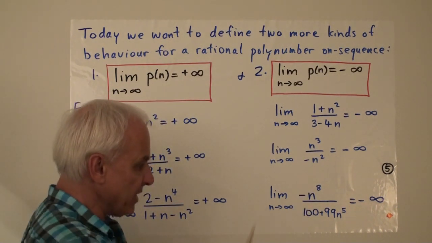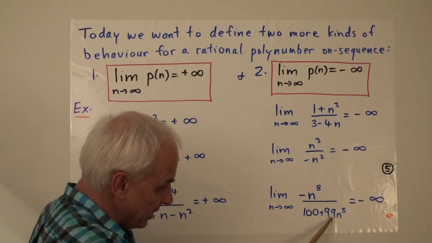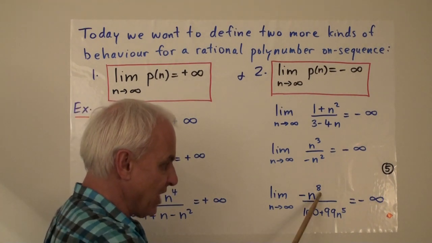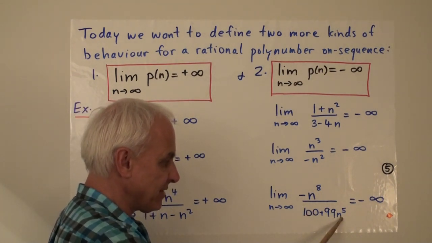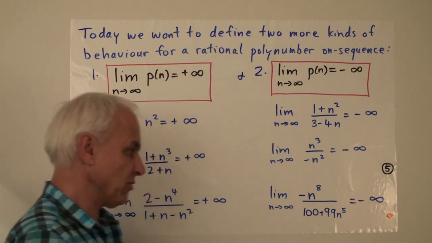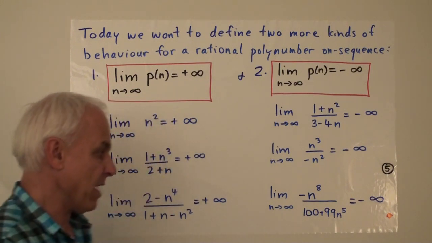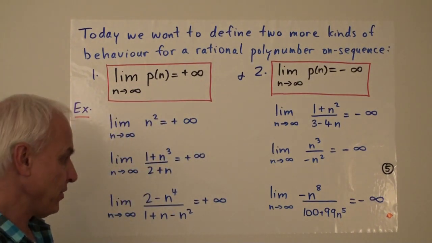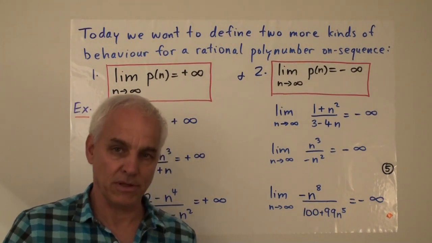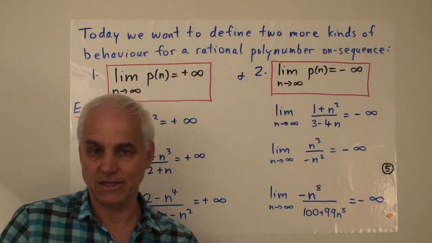And here again there's a minus sign, and the numerator is an n to the 8, and here we have 100 plus 99 n to the 5th. These are a little bit big numbers, but the n to the 8th dominates this denominator, so the result is that the thing is going to go to infinity, but going to go to negative infinity because of that minus sign. And you can see that by imagining what you get when you plug in n equals 1,000 or 1,000,000 or some biggish number. Then you're going to see that this is going to be a large negative number.